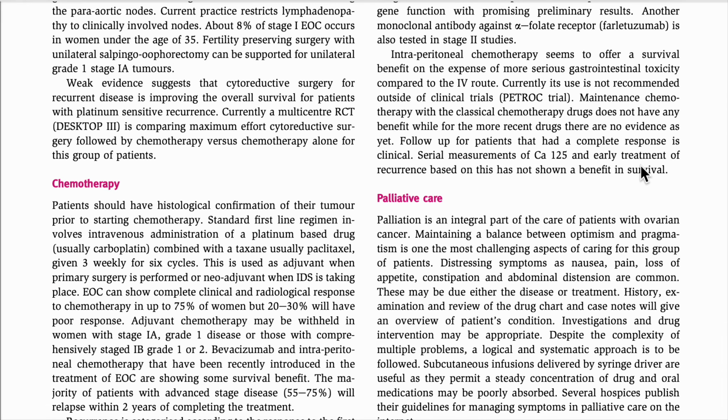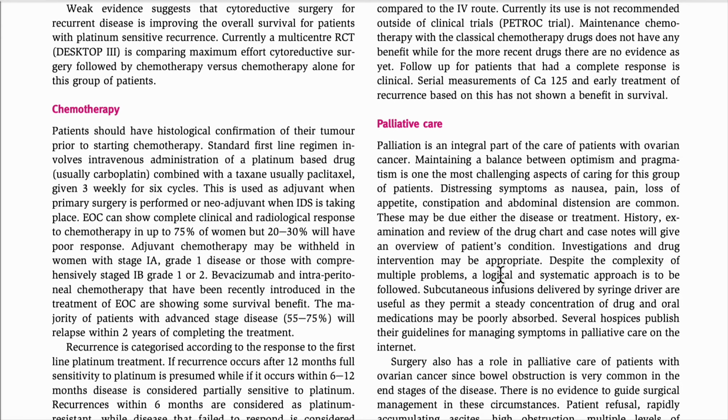And chemotherapy we already talked about. If we cannot do the operation, if it is not possible to go for surgery or anything, then we have to go for palliative care. Palliative care means we care for the patient with only symptomatic treatment, whatever the symptom, because she is having distressing symptoms like nausea, pain, loss of appetite, constipation, abdominal distension.